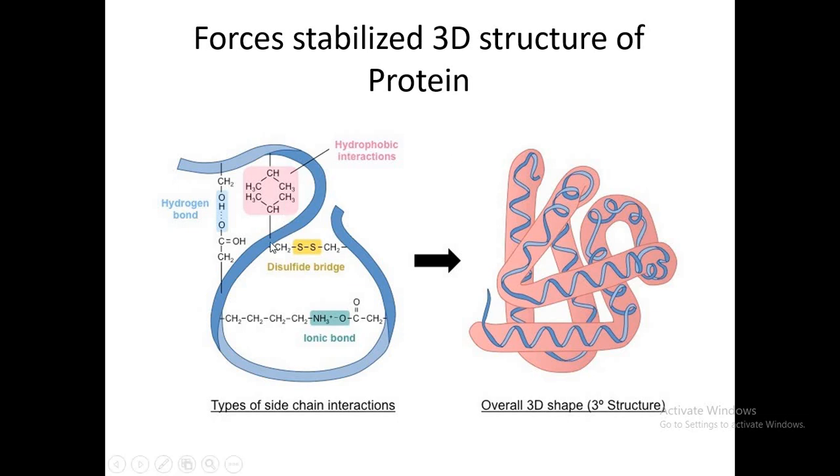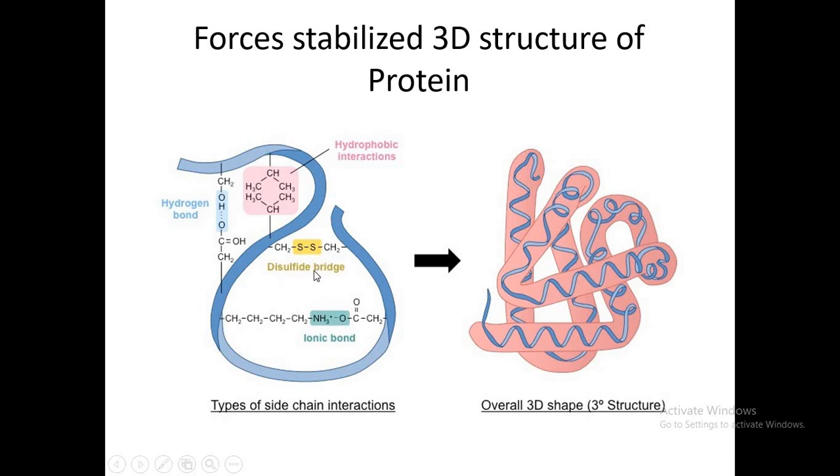And then, if the protein has cysteine amino acids, a cysteine would make a disulfide bond through its sulfur atom with another nearby cysteine.